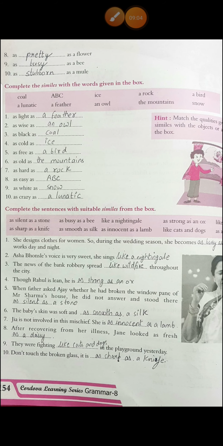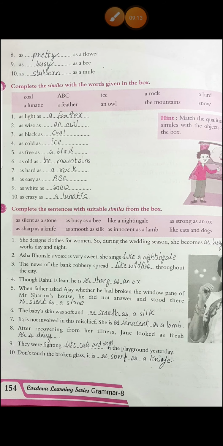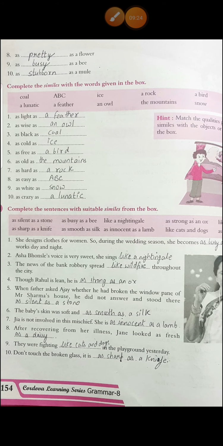Then ninth, they were fighting like cats and dogs in the playground yesterday. You can imagine how cats and dogs fight like hell. So they were also fighting like that, and that is why this action is compared with the fight between cats and dogs. Then 10th, don't touch the broken glass. It is as sharp as a knife. So here the sharpness of that broken glass is compared with the sharpness of a knife.